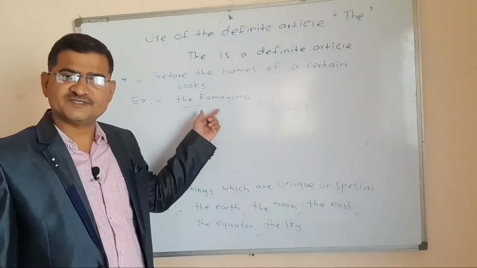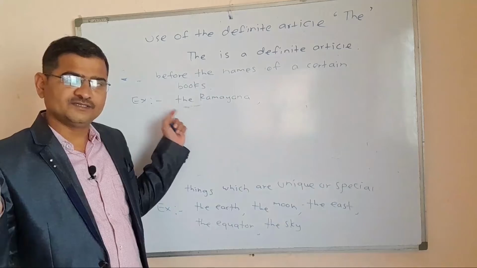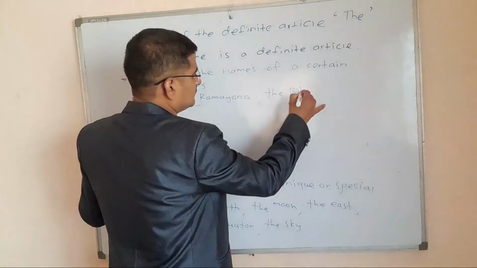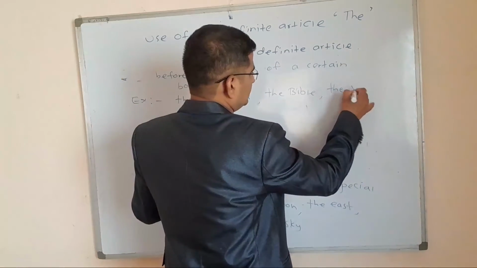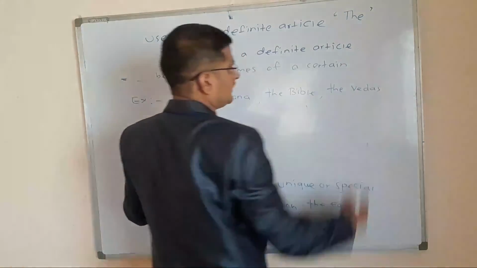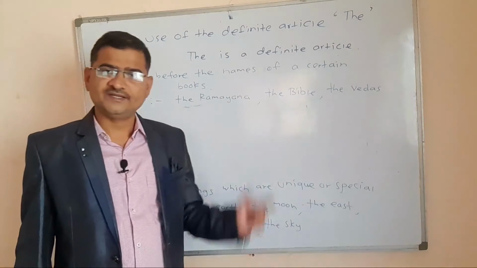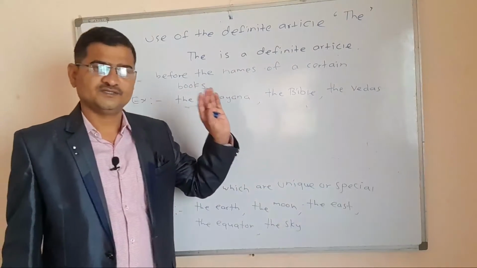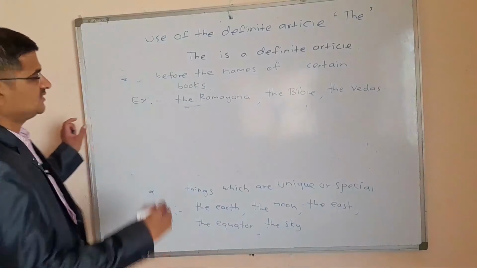Because Ramayana is a book, we have used the article the before it. The Bible, the Vedas. So we use the definite article the before the names of certain books.